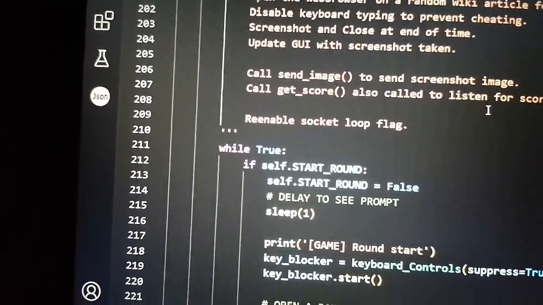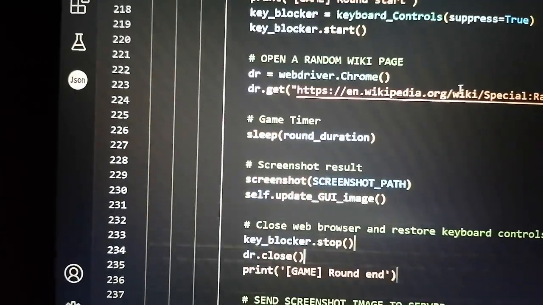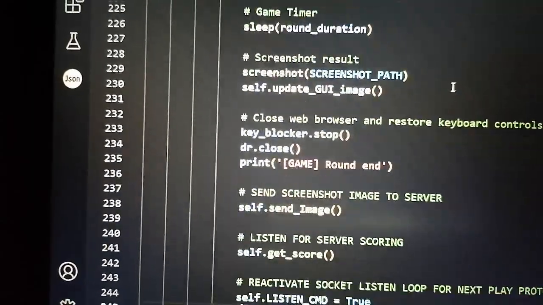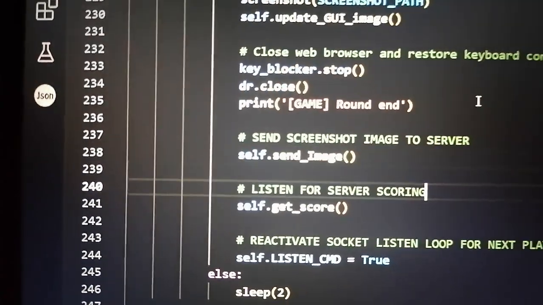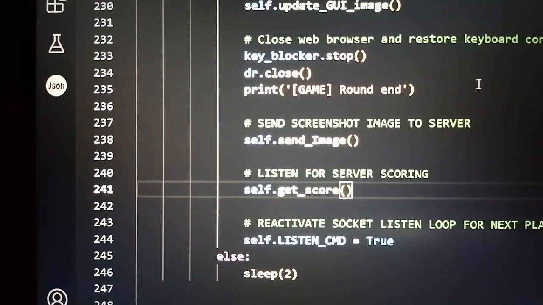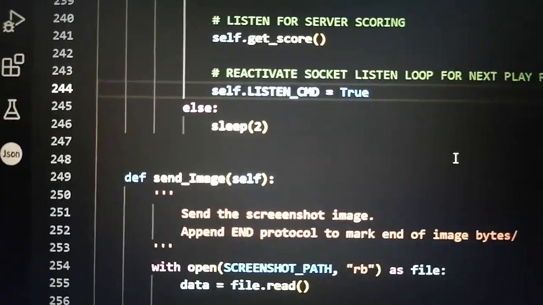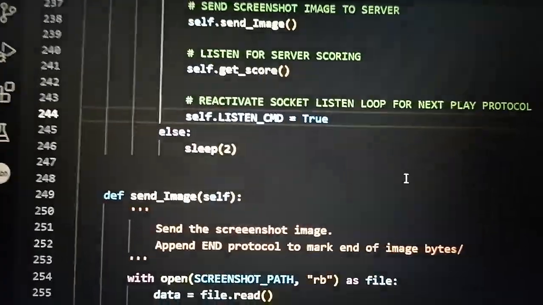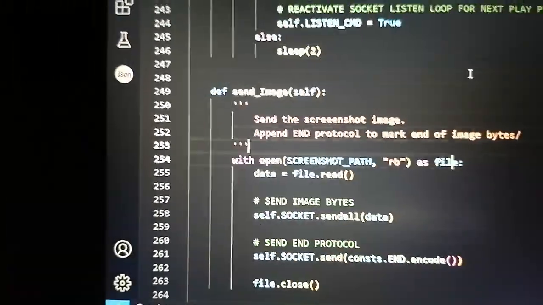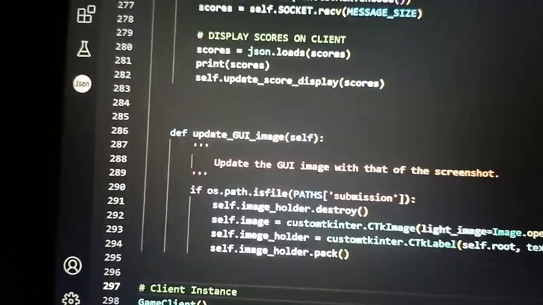And then this one naman is for the game loop itself. So then si game loop, again, it just opens the web browser via Selenium. Tapos, yan. It runs things and then it sends the image here. And then it gets the score back from the server. Tapos it'll update the GUI as well. Tapos, pag tapos ng game loop or this loop of running the game, sending the image, receiving the score, it will go back to the normal listening loop na. So ready na siya makinig ulit for play message. Ayun, here is just other stuff for send and get score. So yan, 300 lines of code.